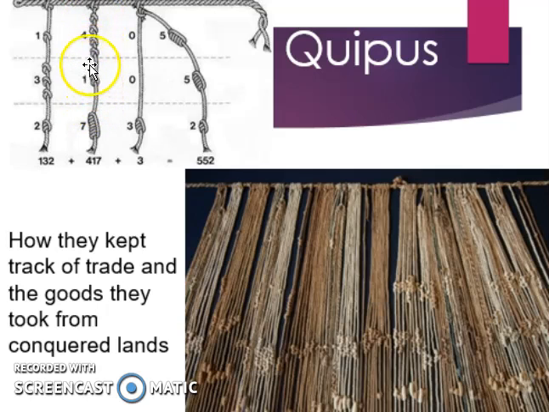This would represent the tens space, and this would represent the ones space. Based on how many knots were in that section would tell you the number. So the fact that there are 4 knots in the top here, 1 in the middle, and 7 on the bottom means that represented 417. This was a very creative way of keeping track of resources.